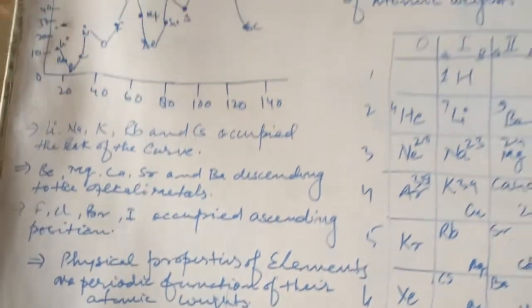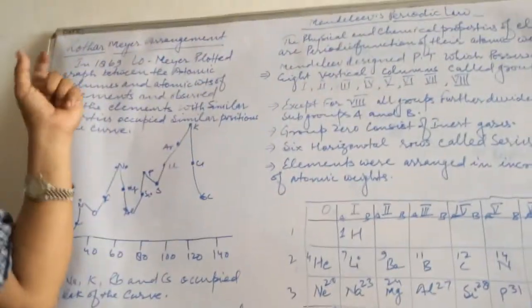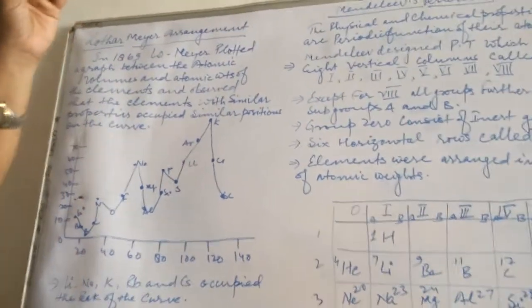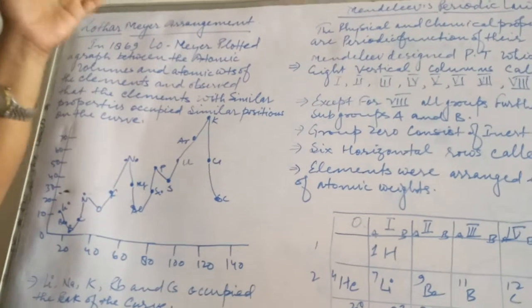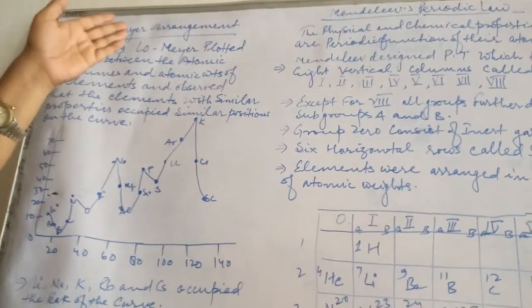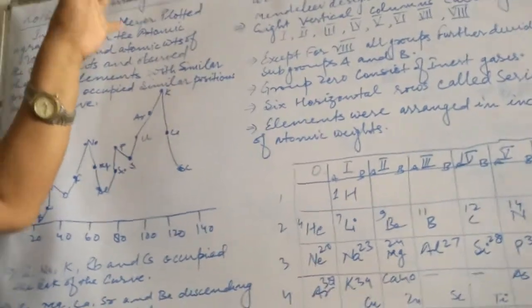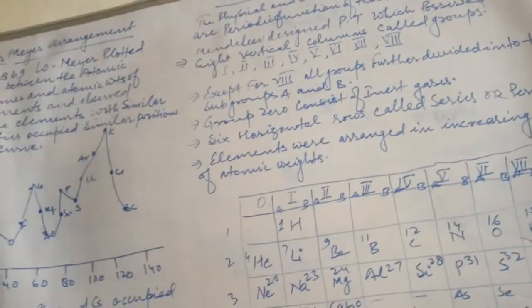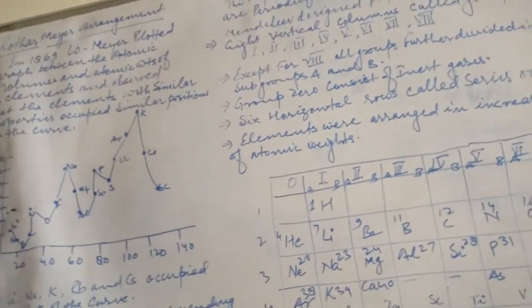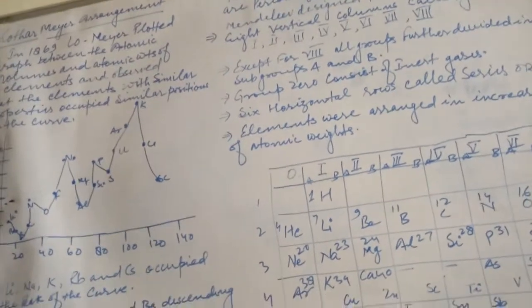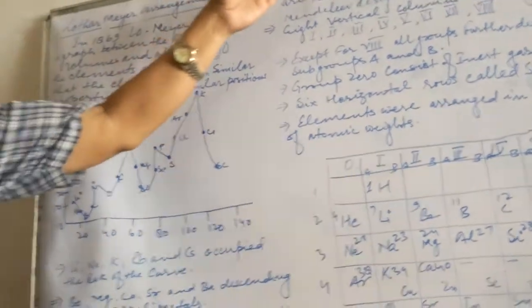It is okay. Now, after the discussion of Newland's law of octaves, Lothar-Meyer's curve arrangement, and Dobereiner's triads, we have to go through the specific classification given by Mendeleev. So what was Mendeleev's periodic law?